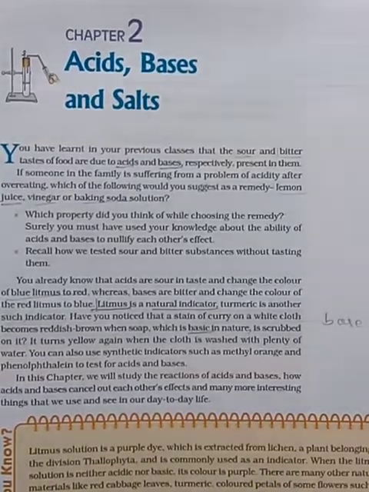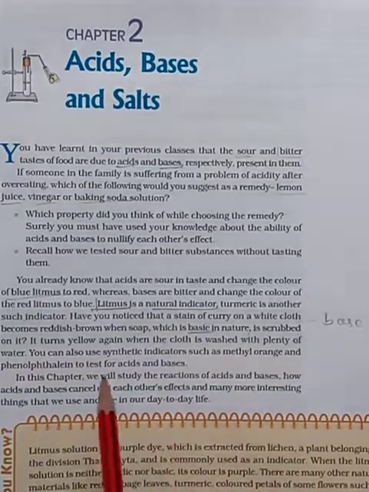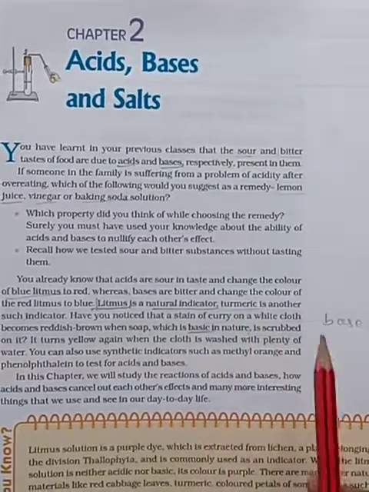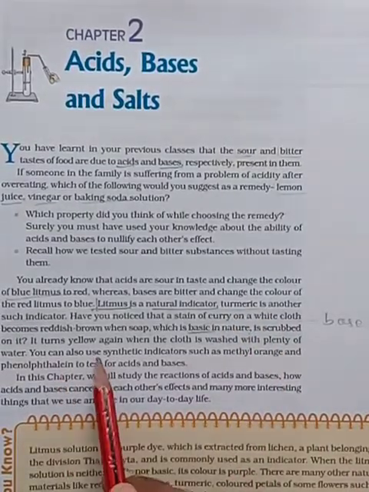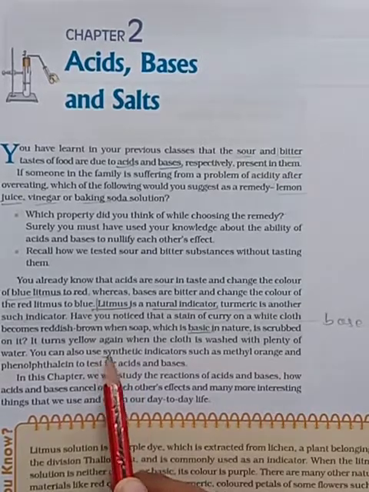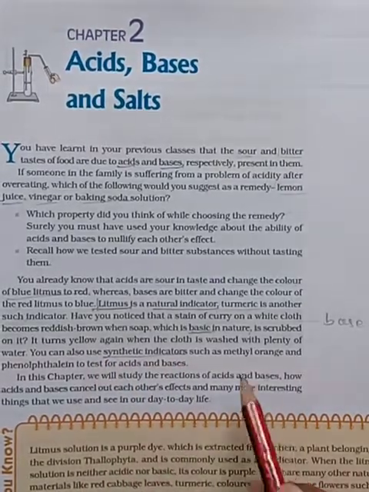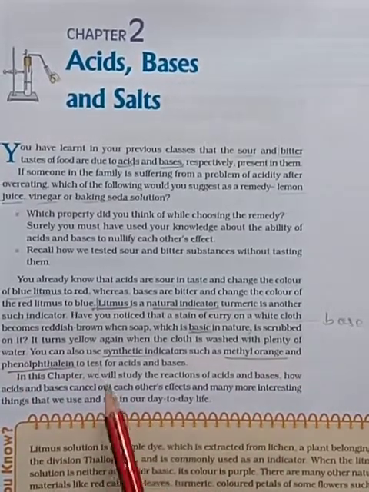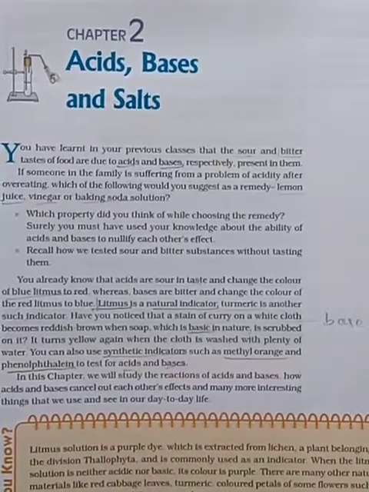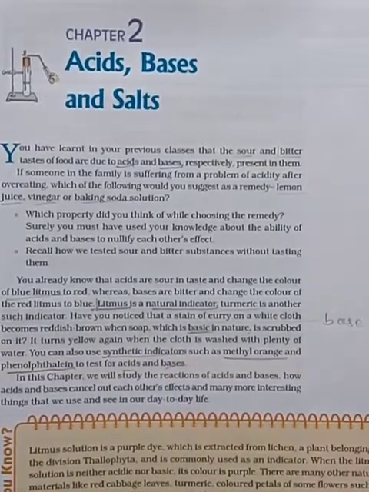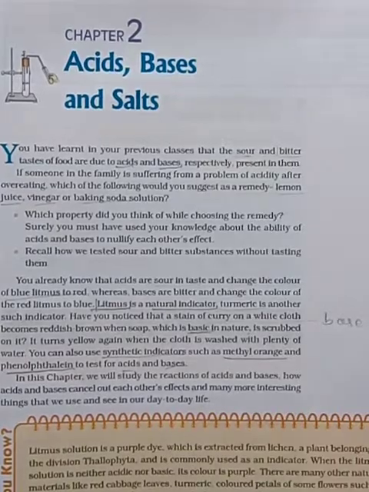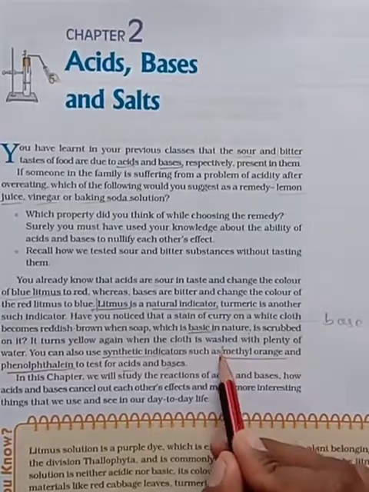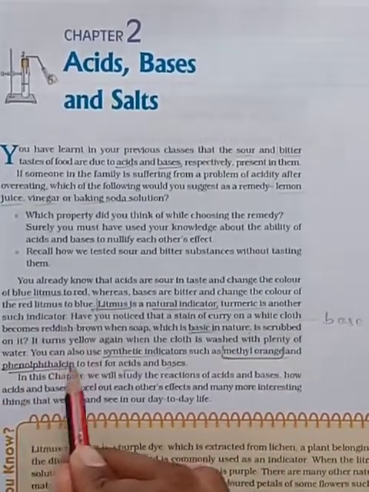So it means what? In the presence of a base, turmeric powder shows a different color. You can also use synthetic indicators. Synthetic indicators are man-made, that is methyl orange and phenolphthalein, to test acids and bases. So whether the given substance is an acid or base, we have to check without tasting. We should use the synthetic indicators, methyl orange and phenolphthalein.